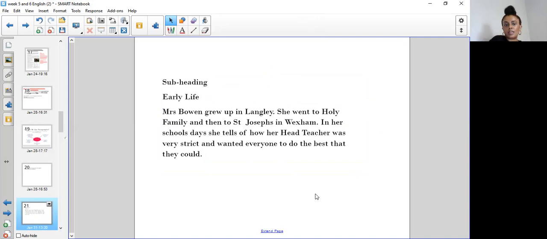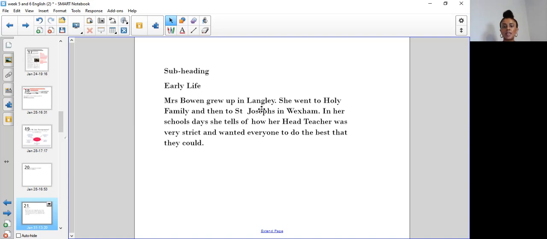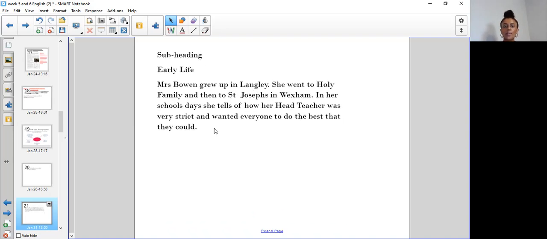So I've got my subheading. My subheading is early life. You could always change the subheading to something else. And I've written my paragraph starting: Mrs. Bowen grew up in Langley. She went to Holy Family and then to St. Joseph's in Wexham. Because I've noted 2 schools and an area, they have capital letters. In her school days, she tells of how her head teacher was very strict and wanted everyone to do the best that they could.